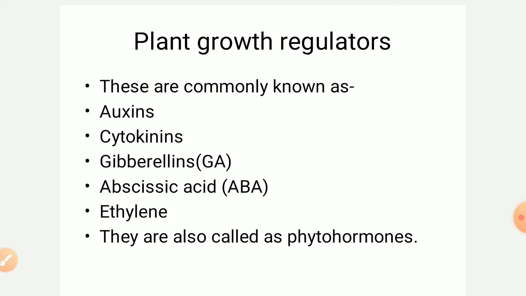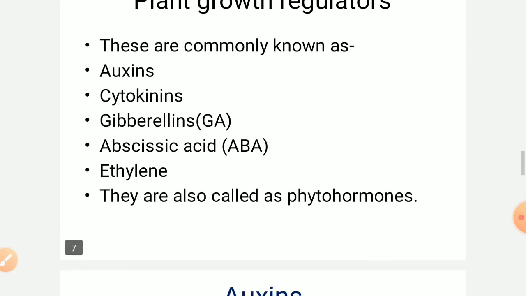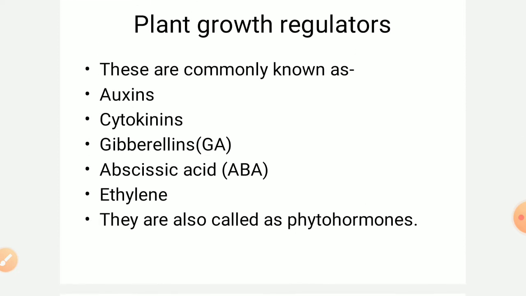Because technically we cannot call them hormones, because hormones are synthesized at a particular point, and after that they act at the target site. But in the case of plants, we cannot say that they are synthesized at a site and used at that site only. So that's why we call them plant growth regulators.